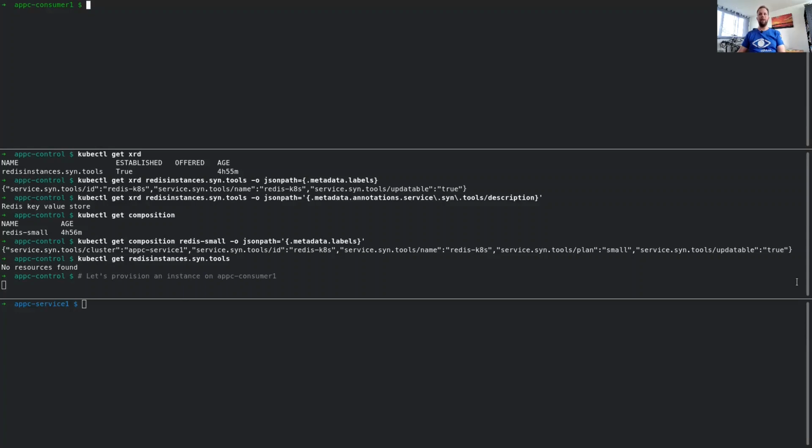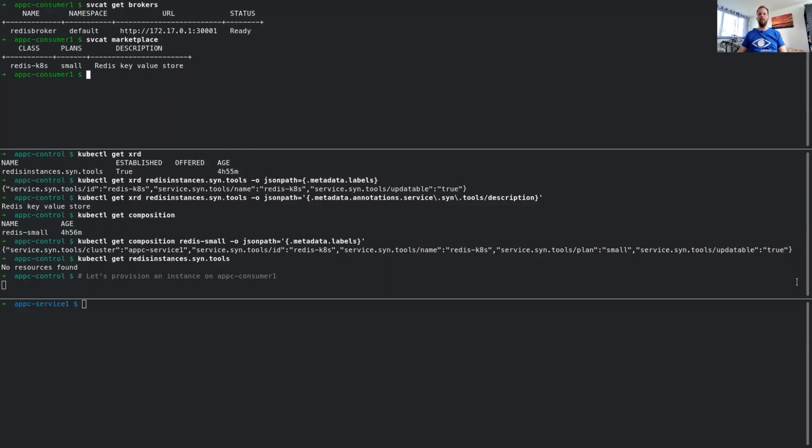Let's change that. We will switch now to the consumer cluster and check what brokers are available on this cluster. The only broker configured at this time is the Redis broker, which is ready. Querying this broker for available services returns just one service. It's the Redis service, and one plan, the small plan, which we can now provision.